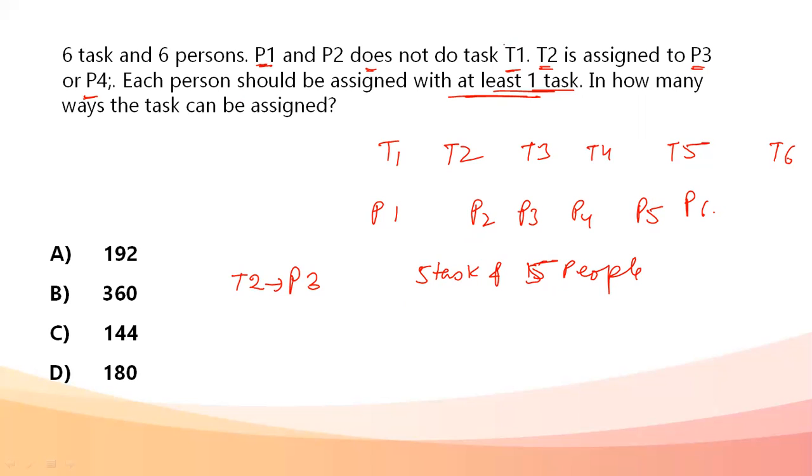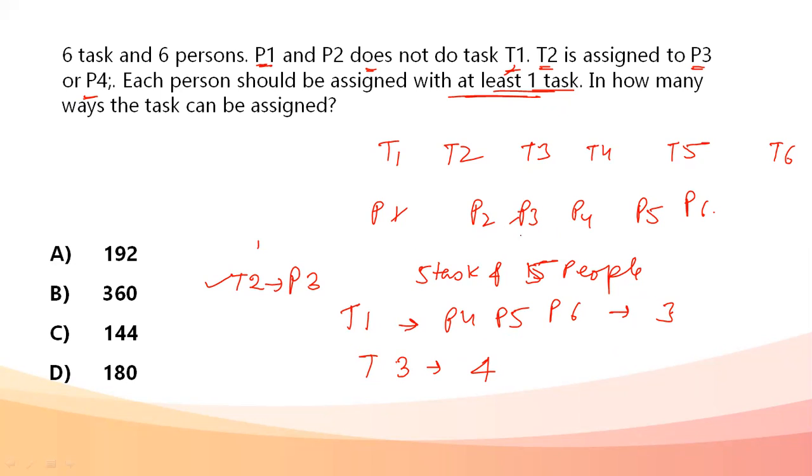Now T1 is not going to be done by P1 and P2, given already. So for T1, options remaining: P1 and P2 are not allowed, P3 is assigned, so P4, P5 or P6. So it can be done in three ways. Now T3 can be done by any of the four that remain. T2 is already assigned, so one is gone here.